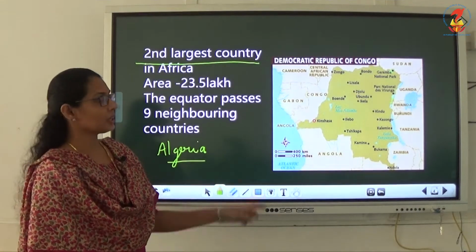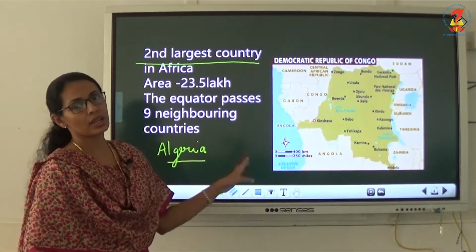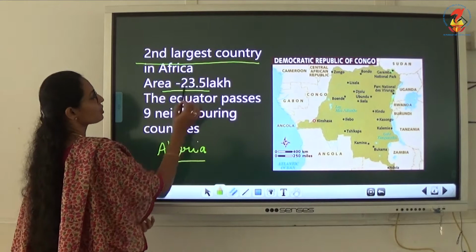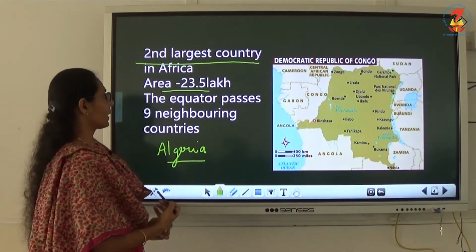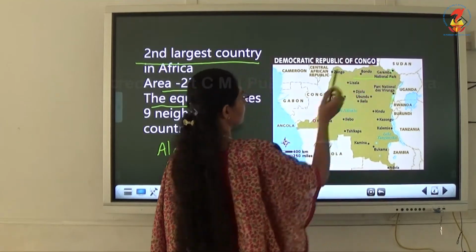After Algeria, the Democratic Republic of Congo is the second largest country in Africa. It has an area of 23.5 lakh square kilometres, and the equator passes through the northern side of this country.